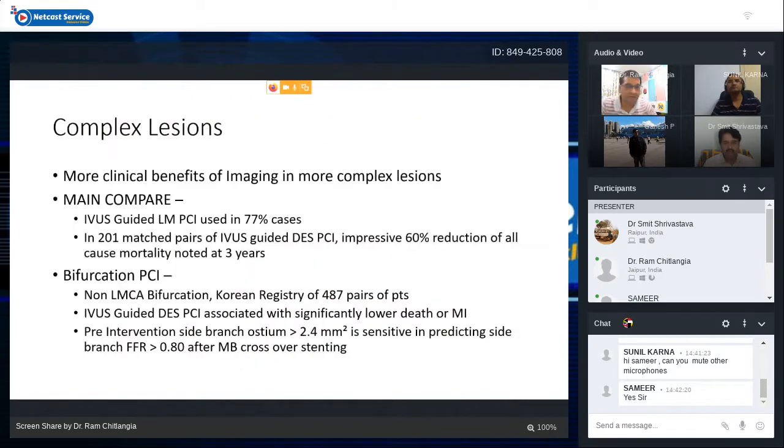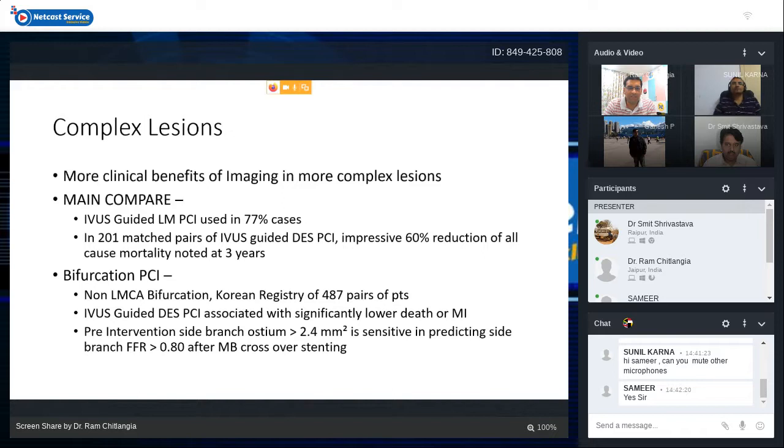Now we come to the advantages of IVUS in complex lesions. The clinical benefits of imaging are seen more in complex lesions. If you are doing simple cases, even if you do 1000 cases, you will probably not get significant clinical benefit as compared to when you are doing more complex cases, especially left main cases, bifurcation cases, and cases in the setting of ACS. There was the MAIN-COMPARE trial, an observational study in which IVUS-guided left main PCI was used in 77% of cases, with 201 matched pairs of IVUS-guided DES PCI. An impressive 60% reduction of all-cause mortality was noted at 3 years.